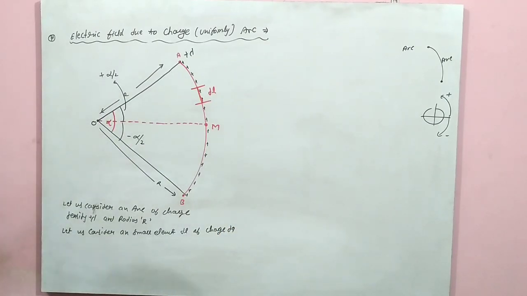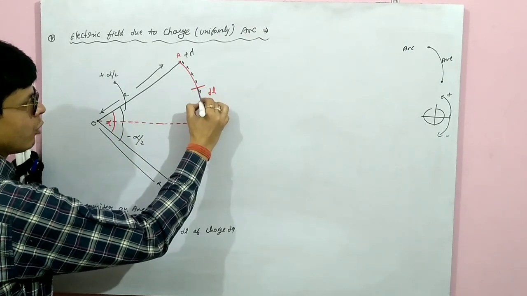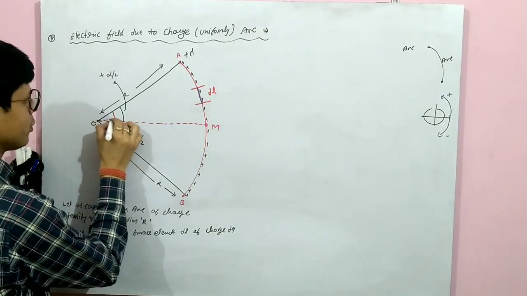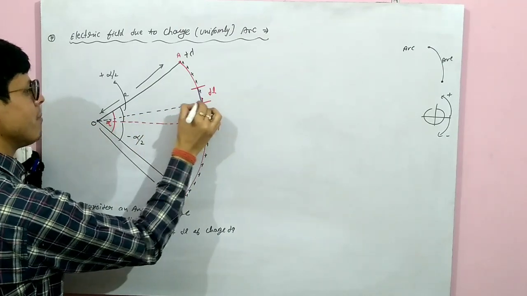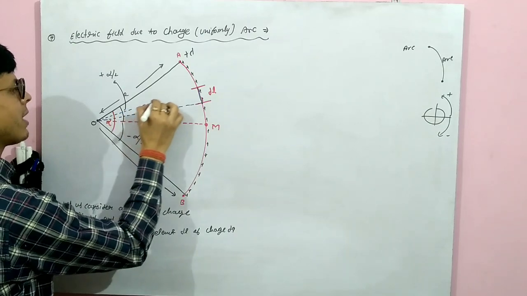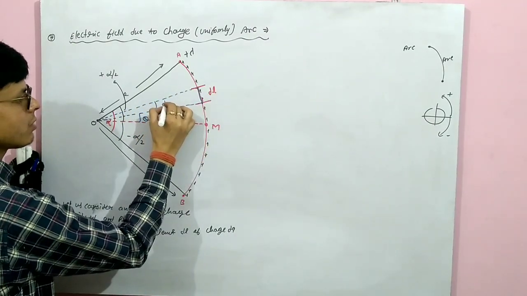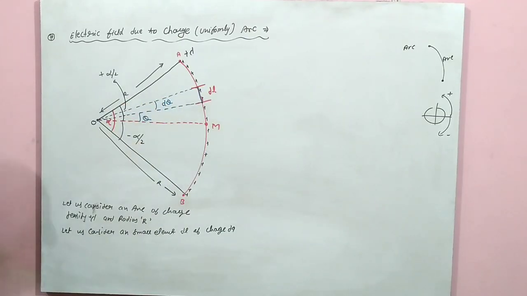Suppose the lower part of this dl makes an angle theta, and the difference between the upper and lower part is small, since this is a small length, so the angle is also very small, d theta.